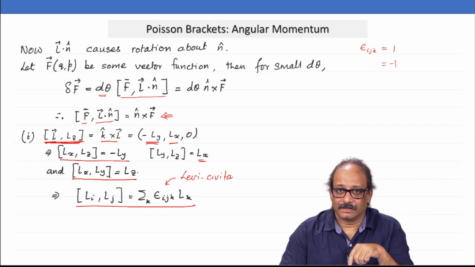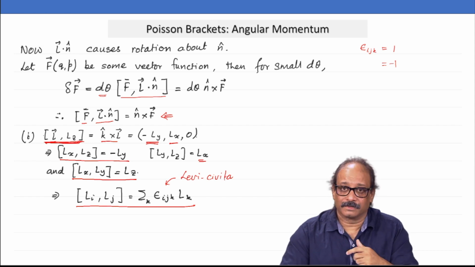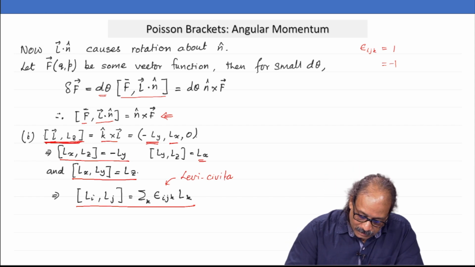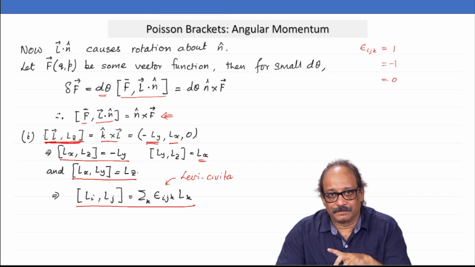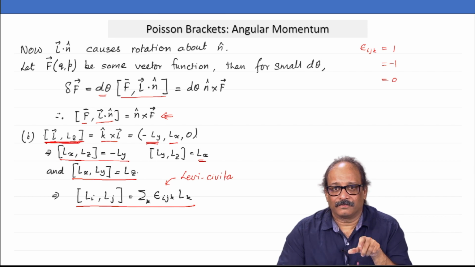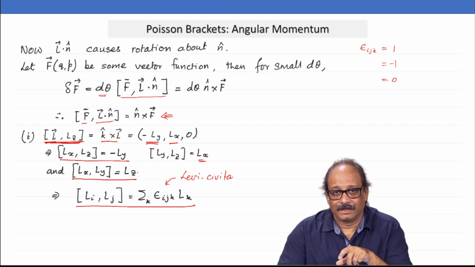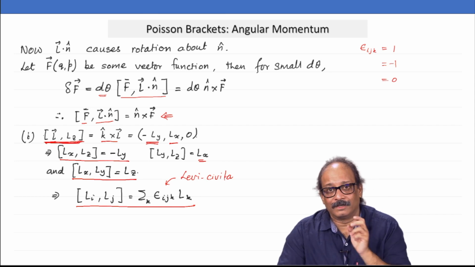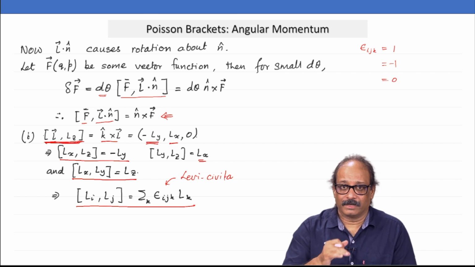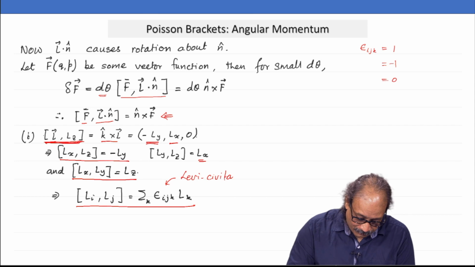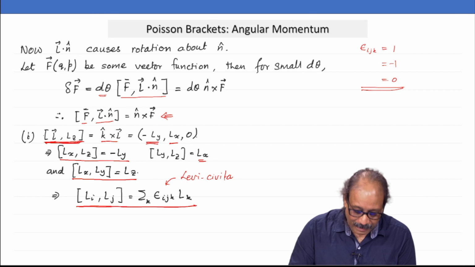So, that is a non-cyclic permutation of 1, 2, 3, or a transposition of i and j, and it will be equal to 0 if any two of the indices i, j, k have the same value. So, epsilon of 1, 2, 3 is plus 1, epsilon of 2, 1, 3 is minus 1, epsilon of 1, 1, 1 is 0, and epsilon of 1, 1, 2 is also 0, because two of these symbols are the same. So, if I look at this particular symbol, then I can write this in a neat compact form.